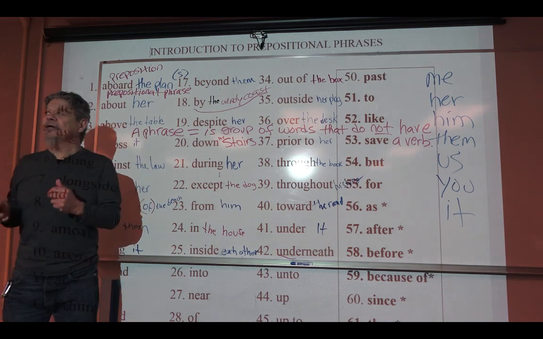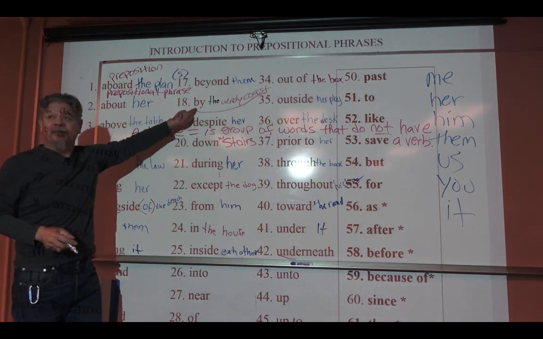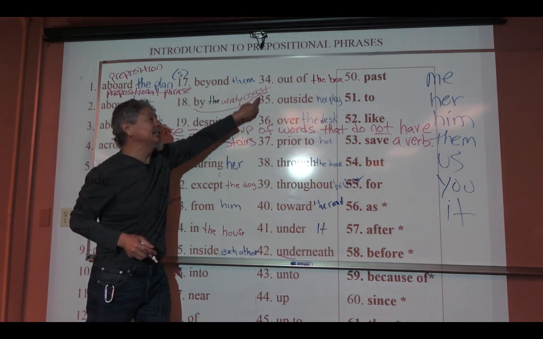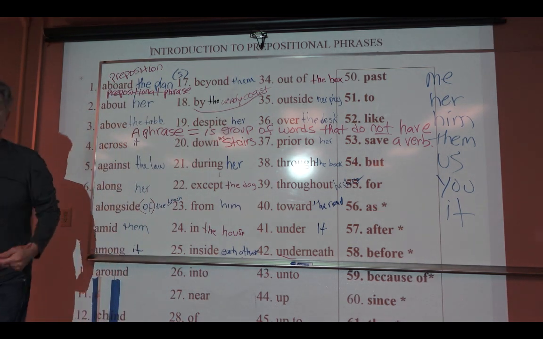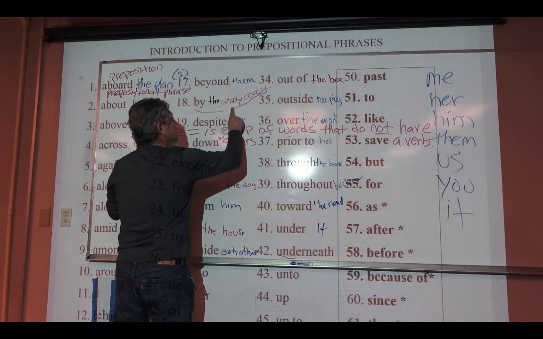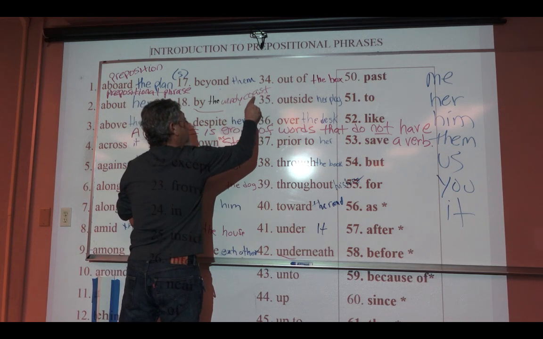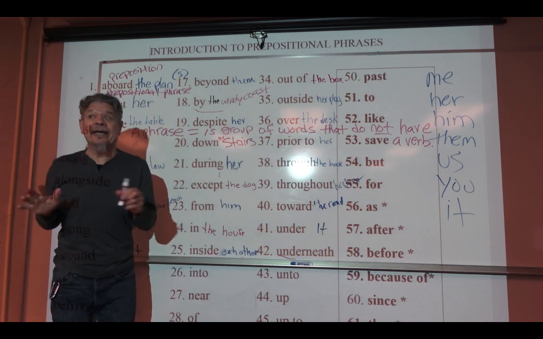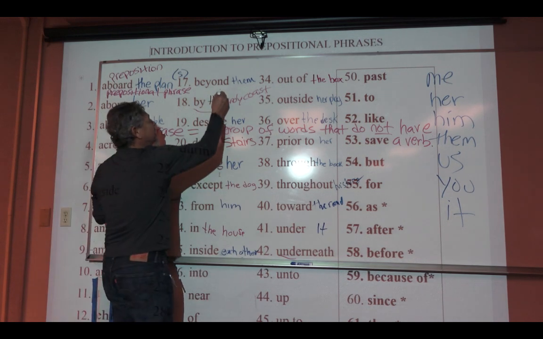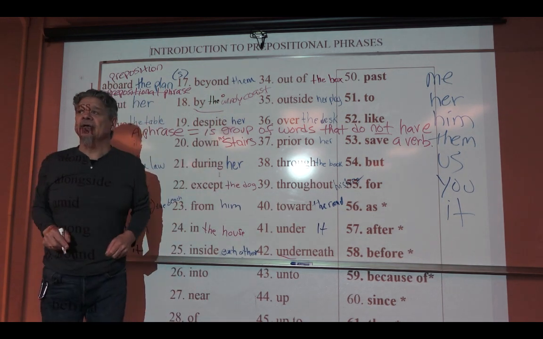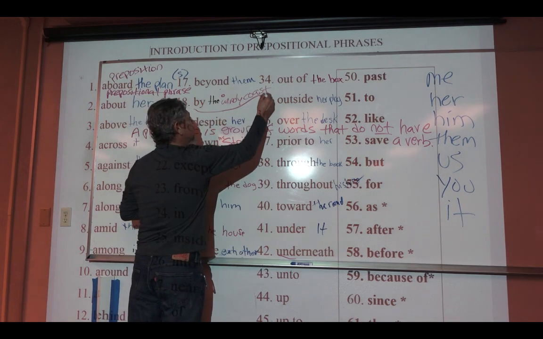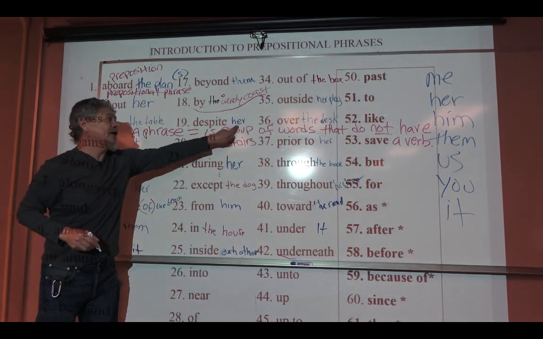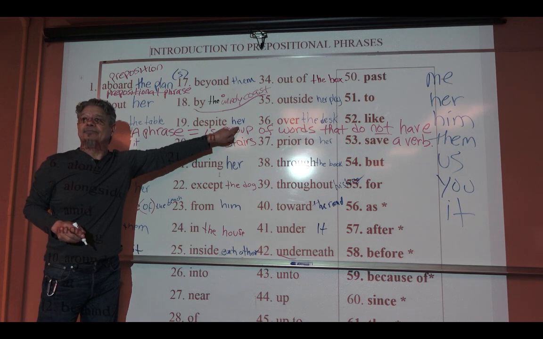So when we underline, we have to begin with the preposition, and we have to end with a noun or the object pronoun. If you only underline part of it, no credit. You're gonna get a 0. You have to go to the end to reach the noun or the object pronoun.